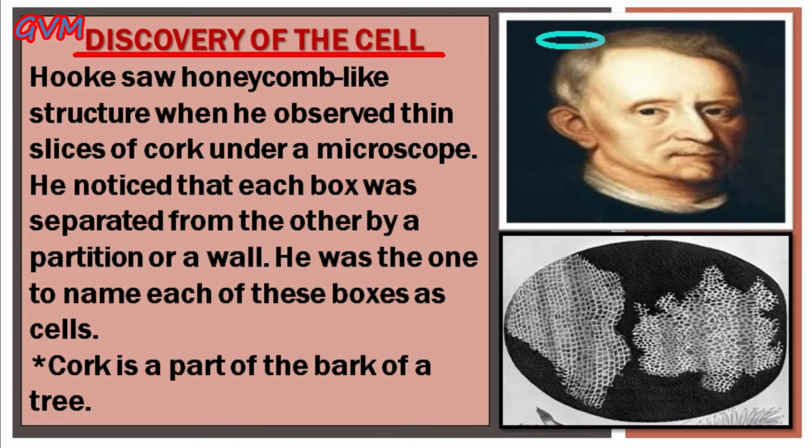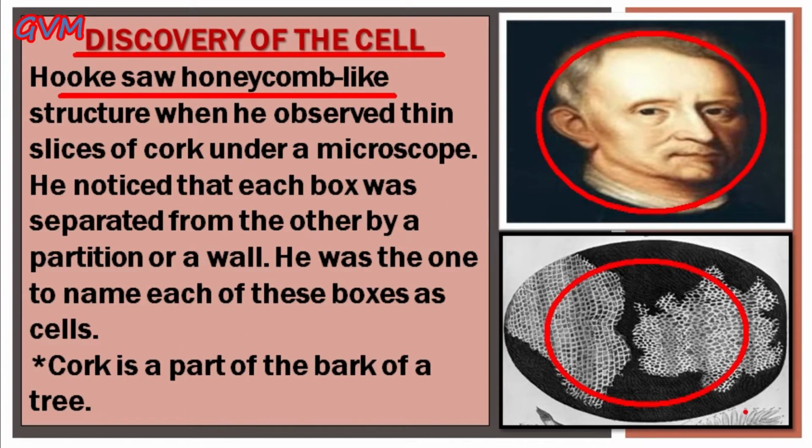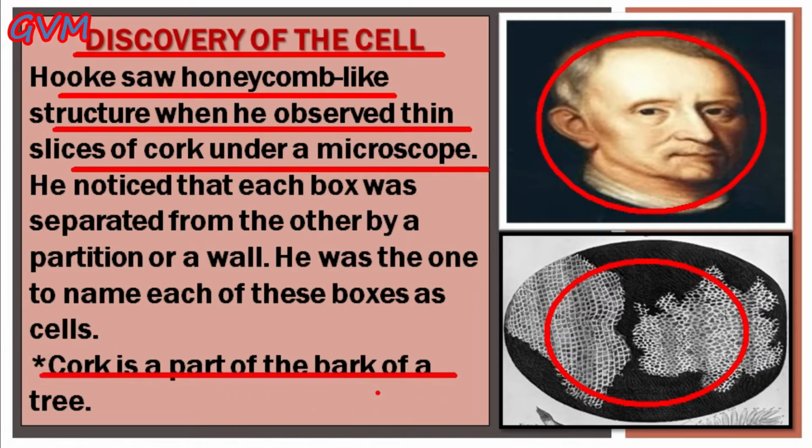Students, there was a scientist named Robert Hooke who saw many honeycomb-like structures, as you can see here in this image. Robert Hooke discovered these honeycomb-like structures in thin slices of cork under a microscope. And students, do you know what cork is? Cork is a part of the bark of a tree.